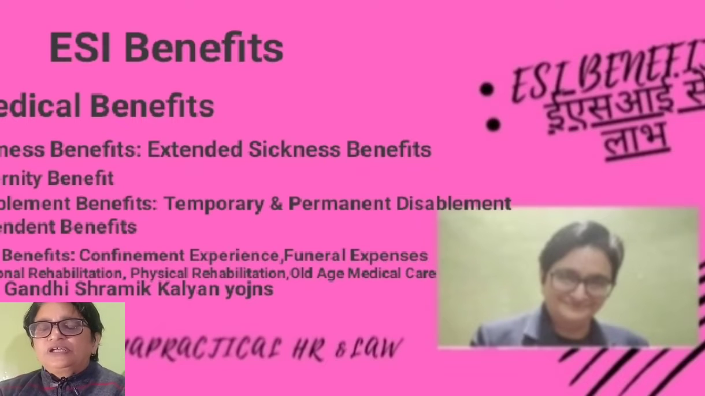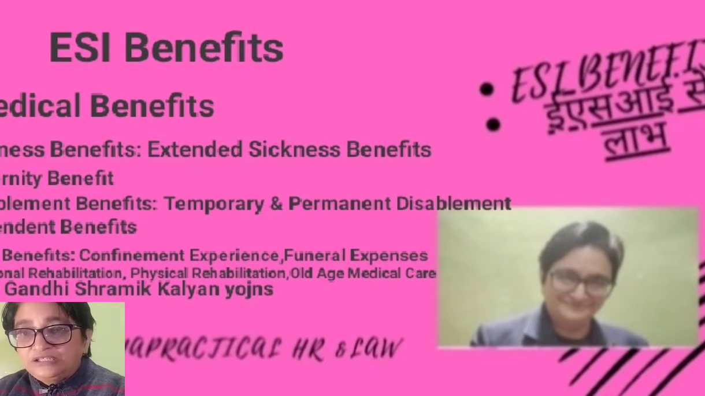If an insured person dies in the course of his employment, then a fixed amount as a pension is to be paid to his or her dependents. The pension is equivalent to 90% of his or her wages. The pension is to be paid in three parts. The first part goes to his or her spouse, the second part goes to his or her children, and the third part goes to his or her parents.